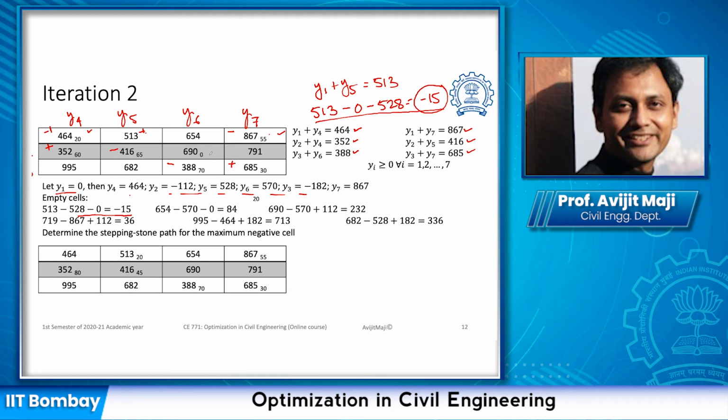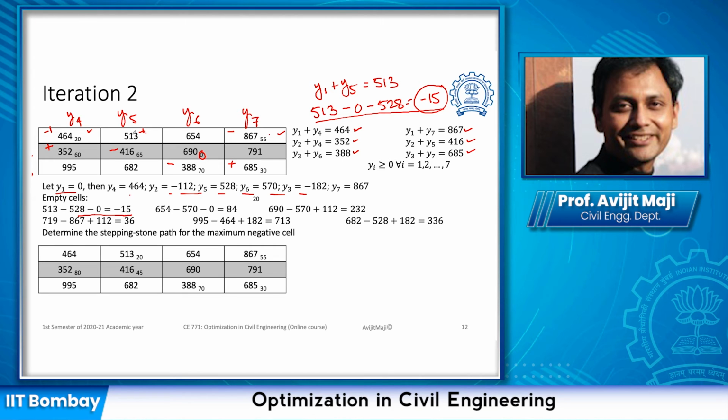There is no value in them. If you recall, after the first iteration, this has become 0, meaning it has become an empty cell. So we cannot complete the path in this case if we had gone this side. If we cannot complete the path, we cannot use it. We have to always find a path which is complete, which comes back to the origin.